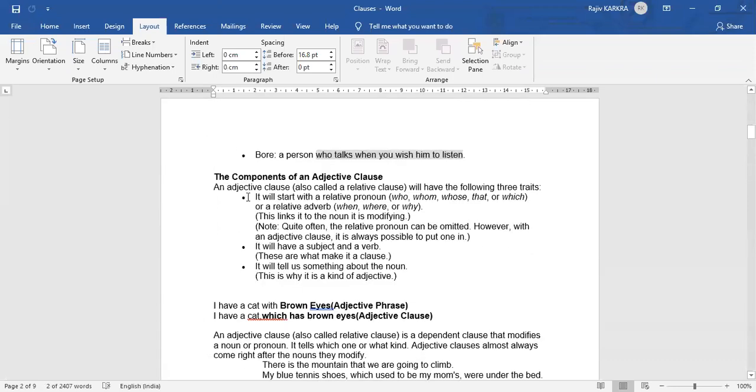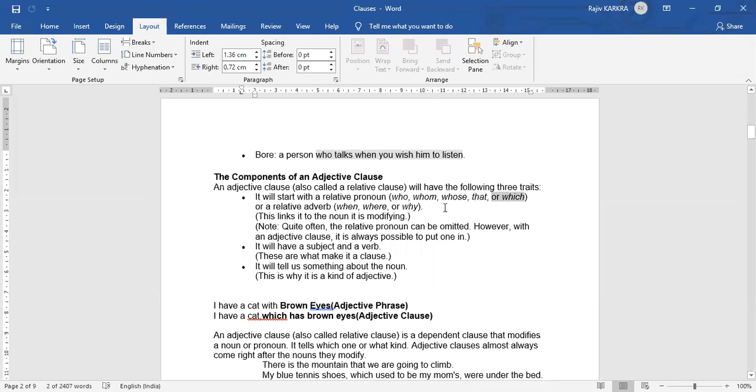What can be the components of an adjective clause? An adjective clause is also called a relative clause. It will have the following traits. It will start with a relative pronoun. If you remember the relative pronouns, it starts with who, whom, whose, that, or which, right?